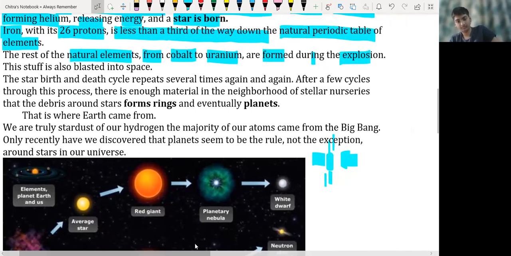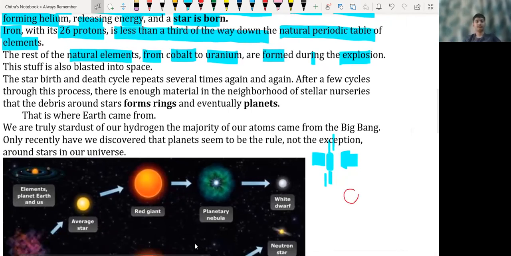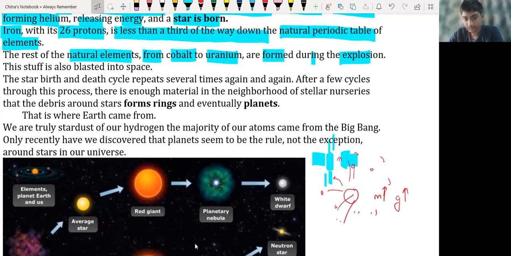What happens? See, suppose we have a mass object over here. Due to the increase in its mass, gravitational force will also increase. Due to the increase in gravitational force, it attracts all other planets or whatever debris is around it. They are all attracted over here only, due to which the mass of that massive object increases again.